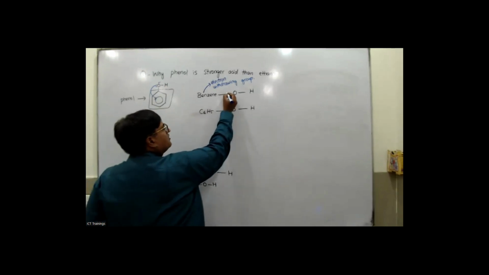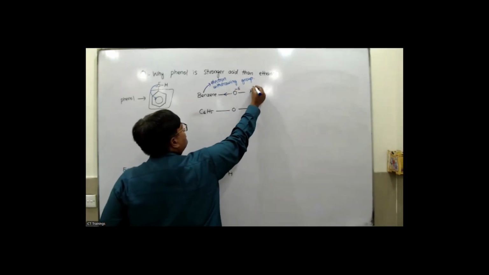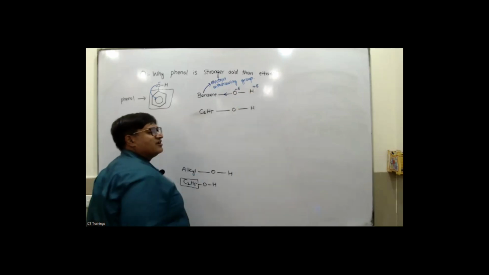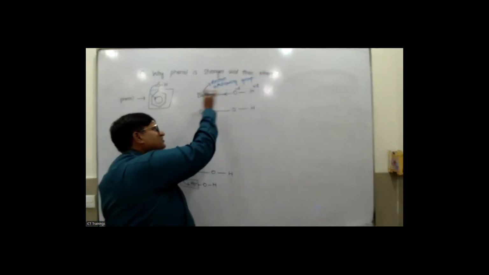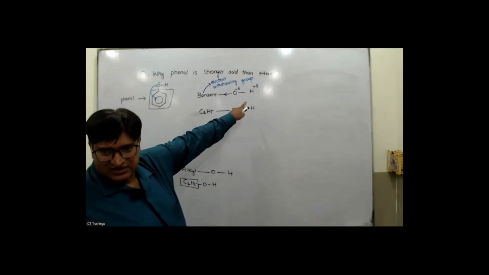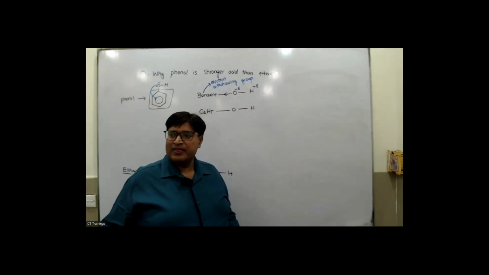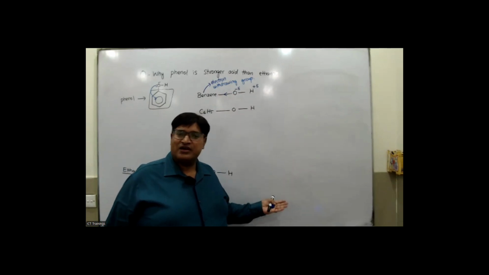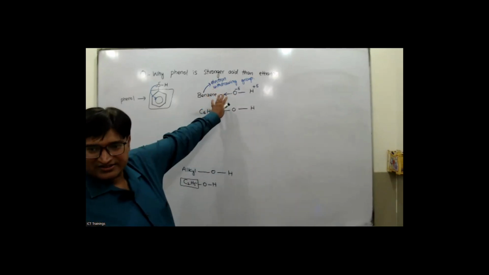So benzene withdraws the electron from the oxygen. Okay, so oxygen and hydrogen, you know that that is already polar. So when benzene withdraws the electron towards itself, the polarity would increase. And when the polarity increases, automatically the bond would become weaker. And when the bond becomes weaker, when you dissolve it in water, it produces more H positive ions. So that is why it is stronger acid.